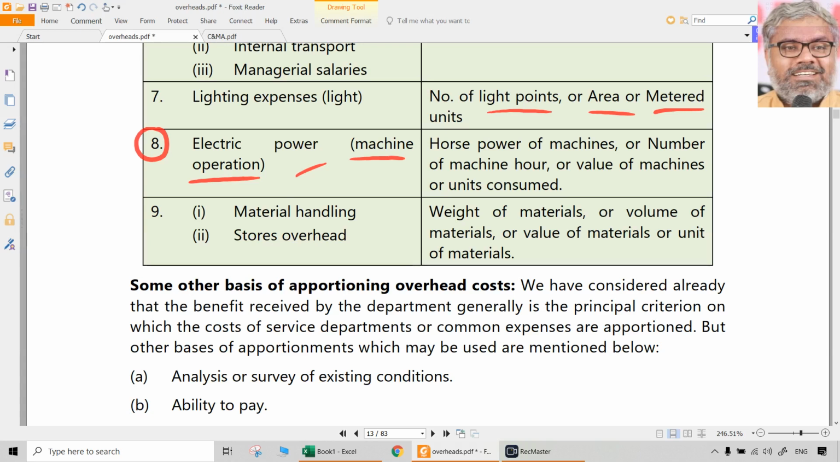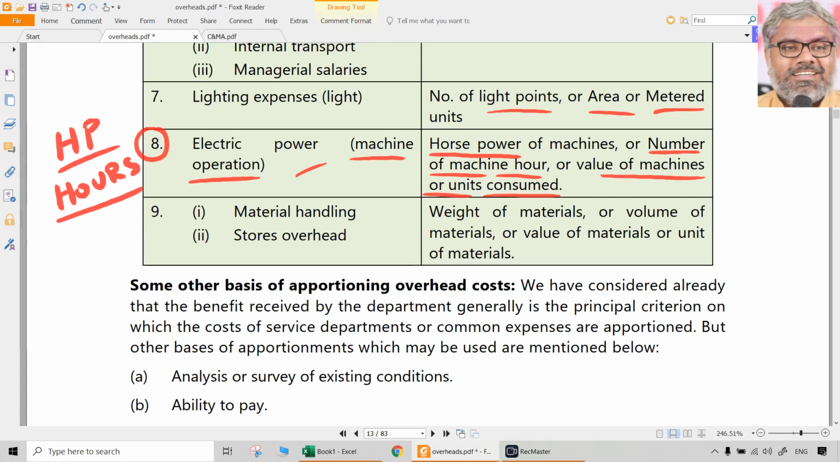So power is that which is used by machines. What should be the basis for that? That could be the horsepower of the machines, or the number of machine hours, or values of the machines, or units consumed, as the case may be. But usually the best basis is horsepower multiplied by the hours of actual usage. We can call that HP hours. Just for understanding purposes, not that it has direct relevance in a factory environment.